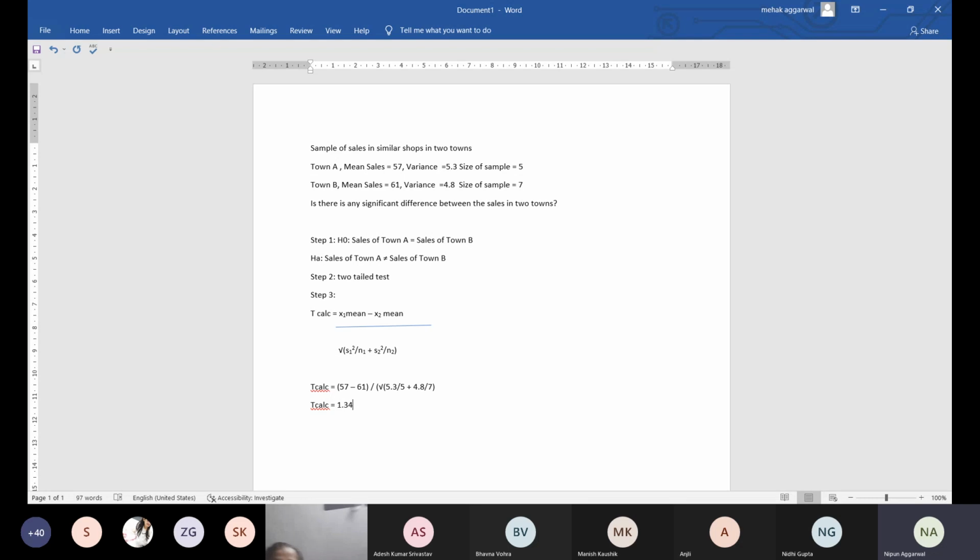Let me check once if it is right. 5.3 divided by 5 is 1.06 plus 4.8 divided by 7.